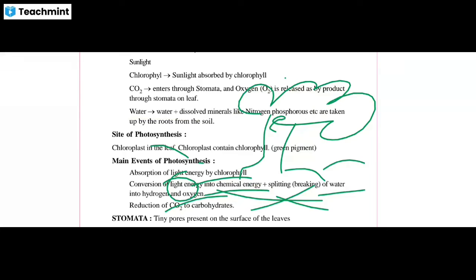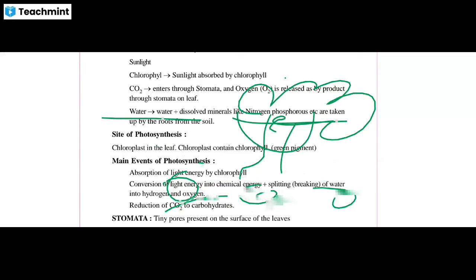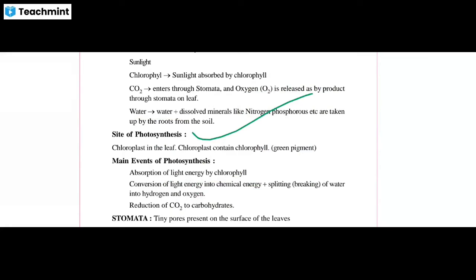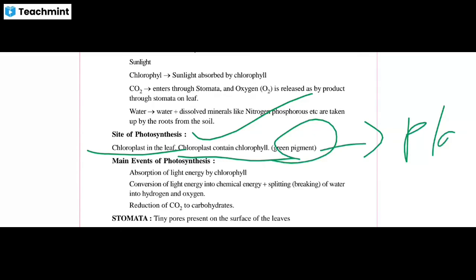Now the site of photosynthesis, meaning where photosynthesis takes place. The chloroplast contains chlorophyll, the green pigment, and that is called a plastid.